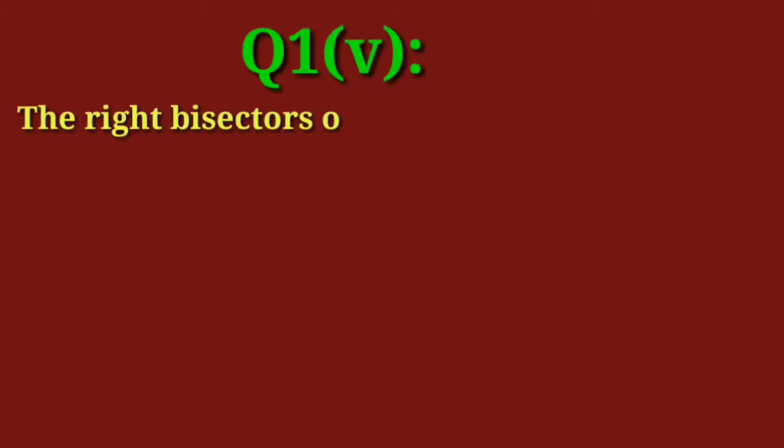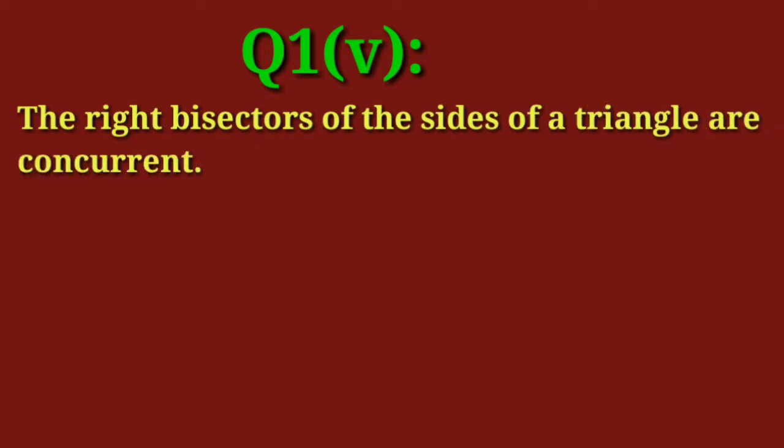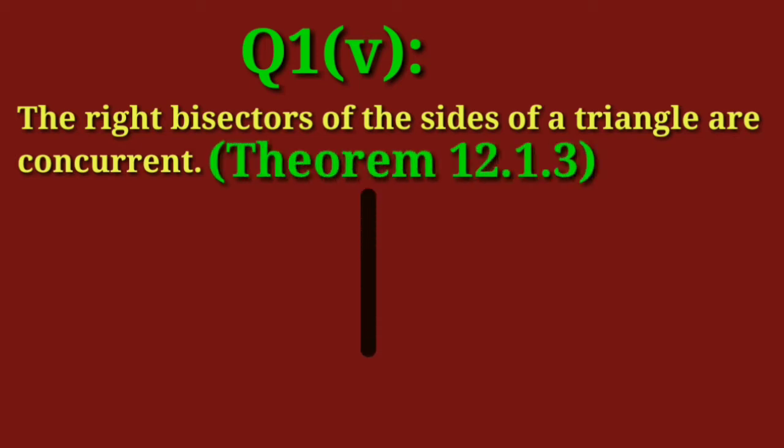Question 1, Part 5. The right bisectors of the sides of a triangle are concurrent, which is theorem 12.1.3.